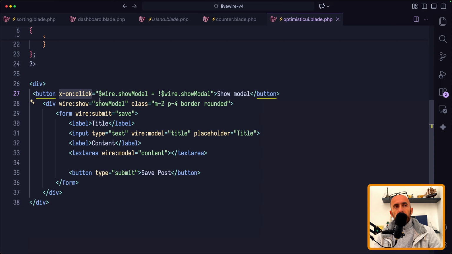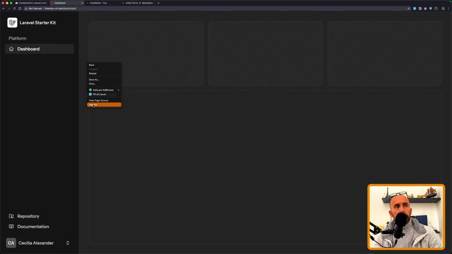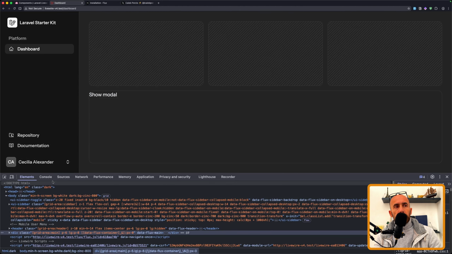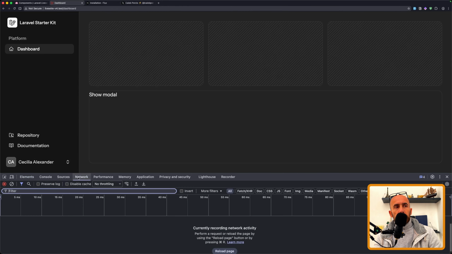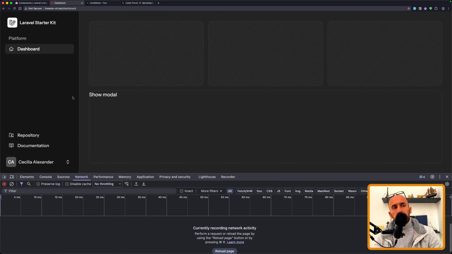Okay, $wire show modal to be the opposite of what show modal is now. If I refresh and just inspect the element, go to the network. If I click show modal, here we are showing the modal, hiding, showing, hiding, and no